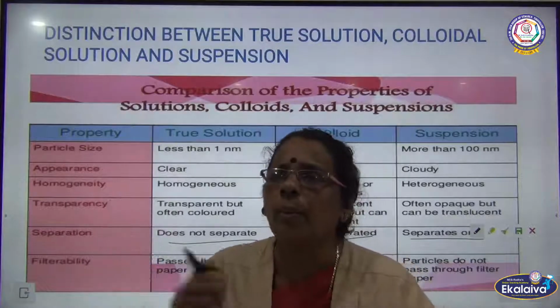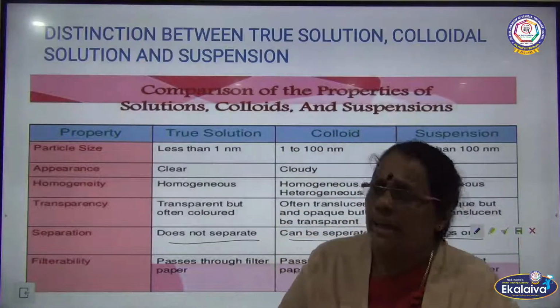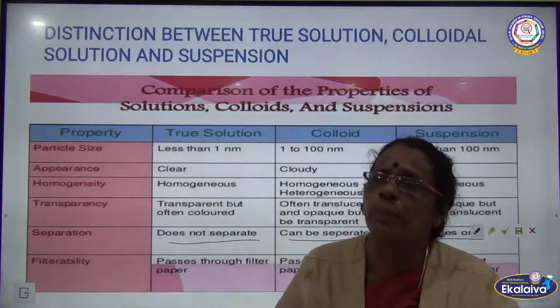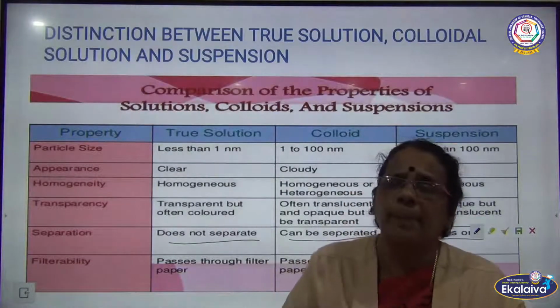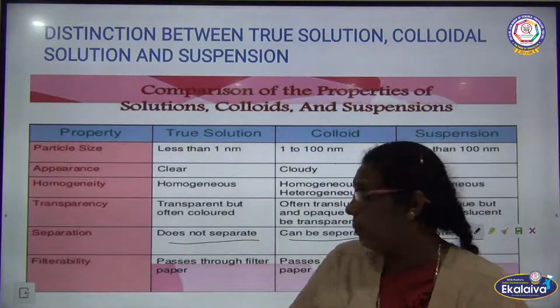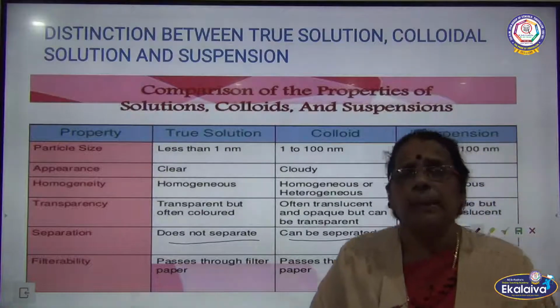When you talk about separation of the particles, in the true solution the solute particles are completely miscible with the solvent, so I cannot separate the particles. Separation is not possible, whereas in case of colloids, it can be separated.